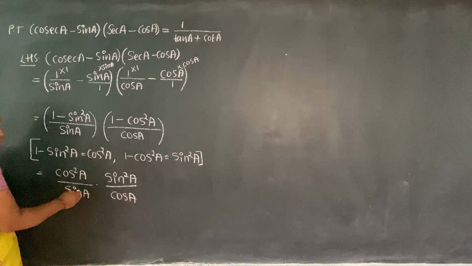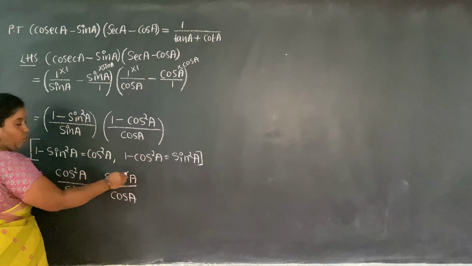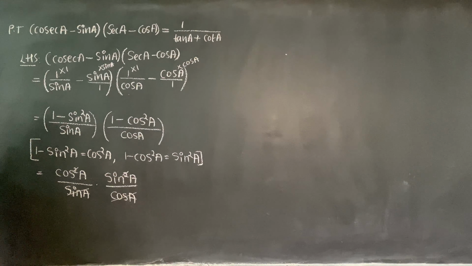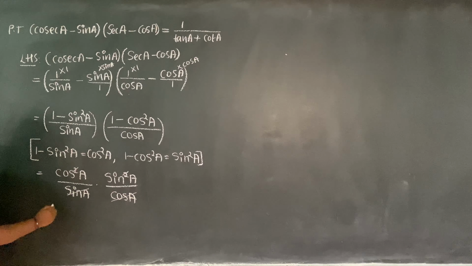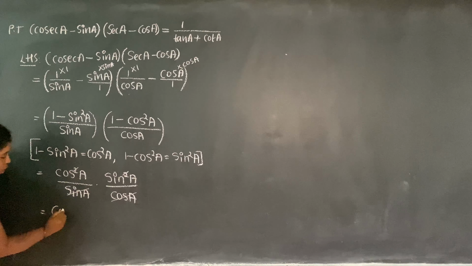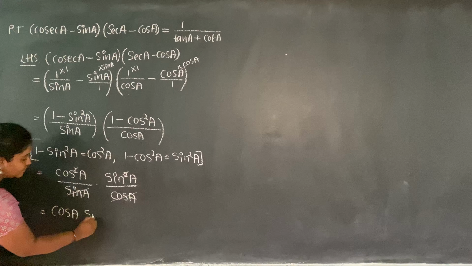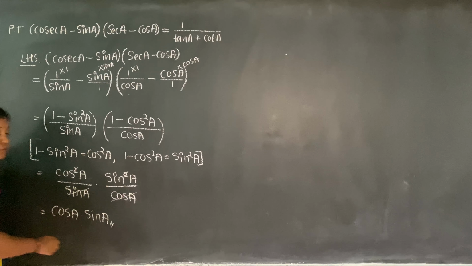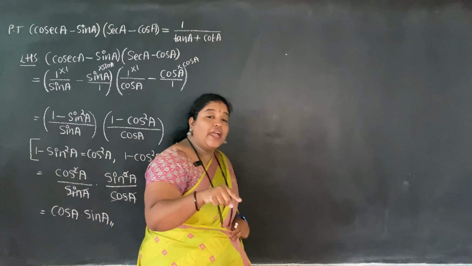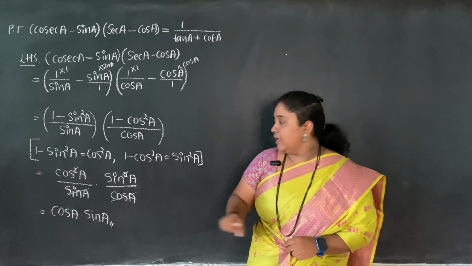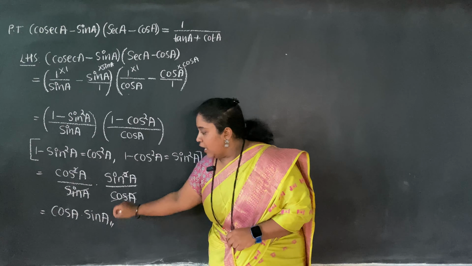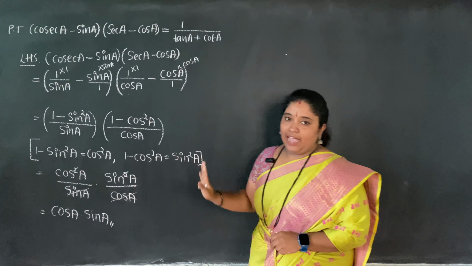Now dear, see, one sine square is there, one sine I can cancel. One cos square is there, one cos I can cancel. What I am left with dear, nothing left in the denominator. In the numerator, one cos is left and one sine is left. And I told you, we have to simplify until we are not able to simplify further. This is the end, because further simplification is not possible. So I'll be keeping the LHS part as it is.